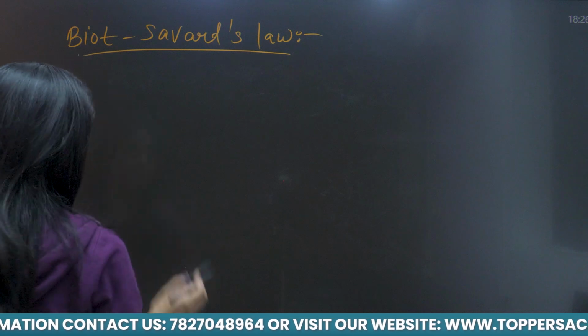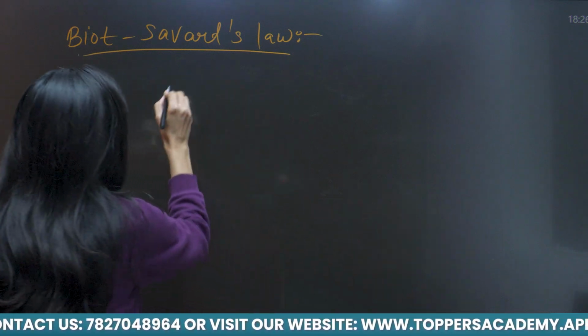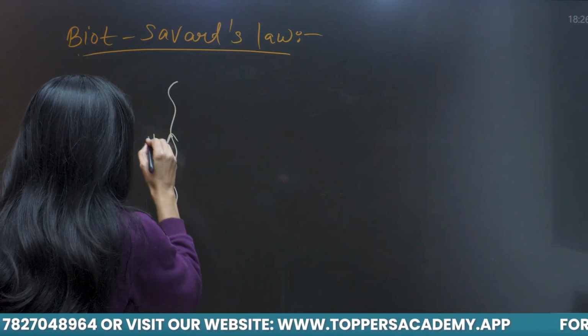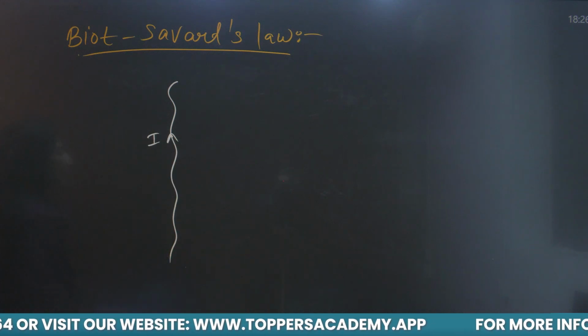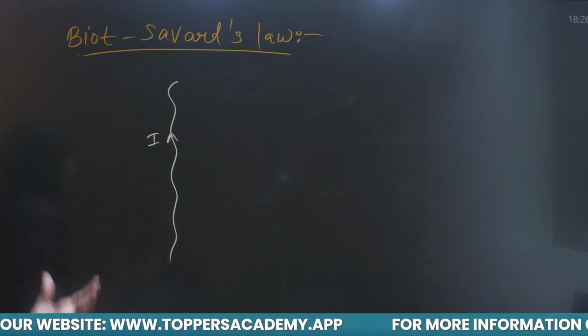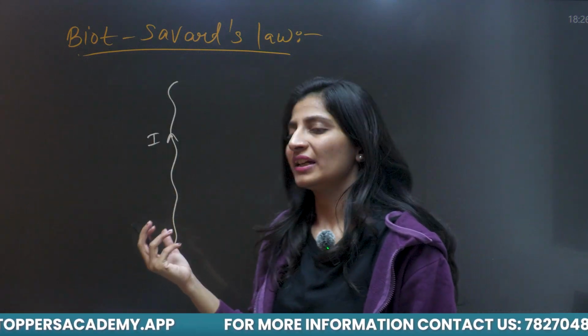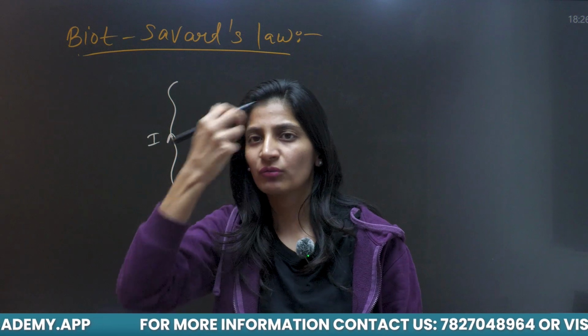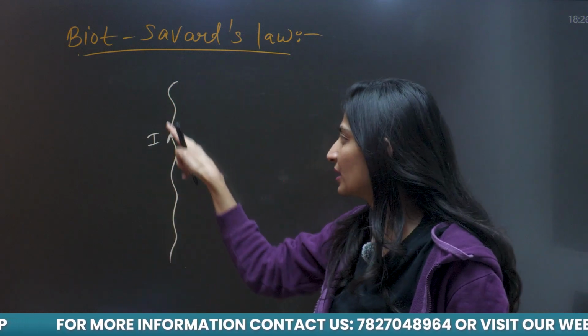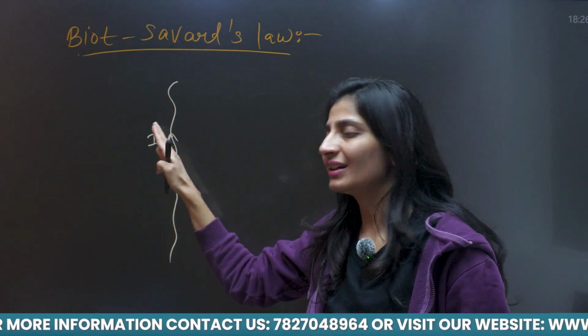Biot-Savart's law. I am taking any current carrying wire. Suppose the current flowing in this wire is I, and this is of any shape. It can be circular, it can be a straight wire, it can be wound in a rectangle. I am just taking a wire in which current I is flowing.